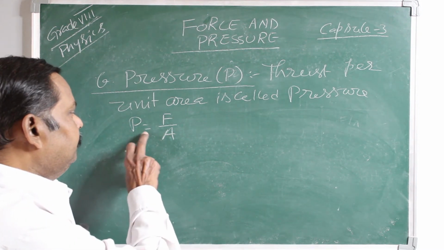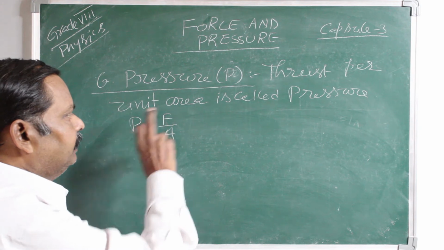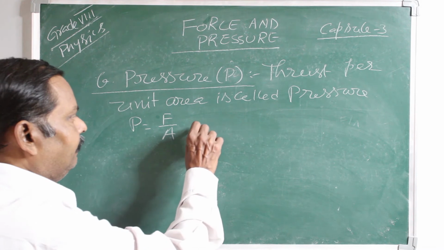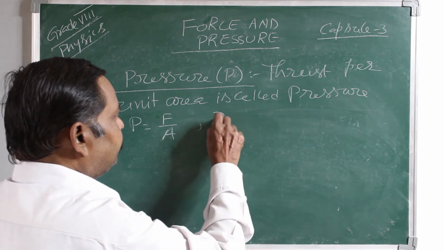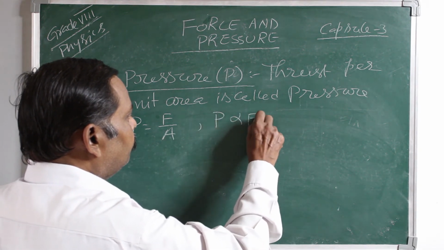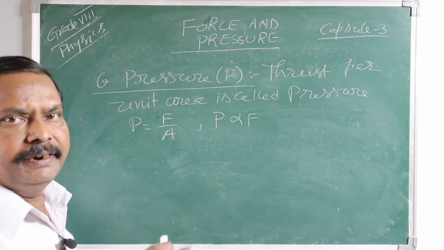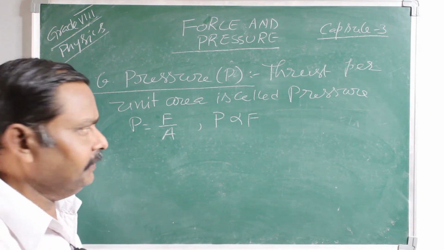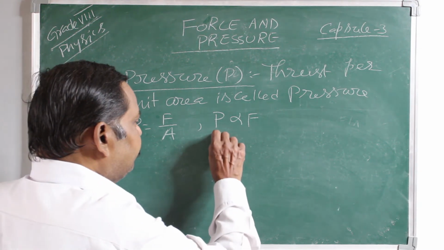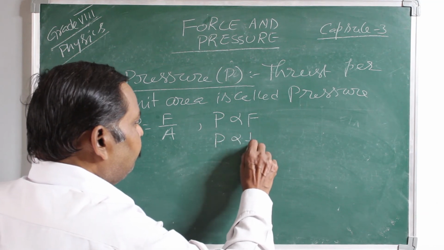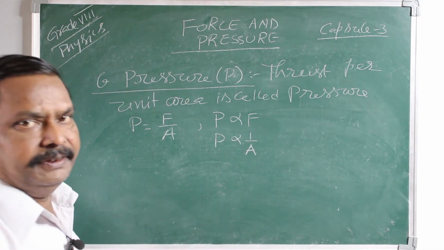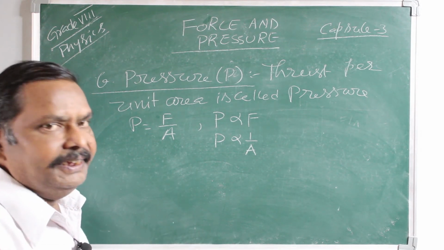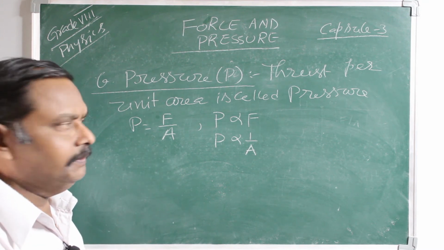So, pressure is equal to force by area. Force is in the numerator, area is in the denominator. In other words, pressure is directly proportional to force. The more the force applied, the greater the pressure. That means there is a direct variation, and pressure is inversely proportional to the area of contact. The more the area of contact, the lesser the pressure. The less the area of contact, the greater the pressure.